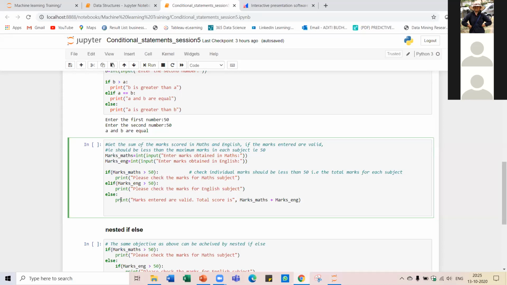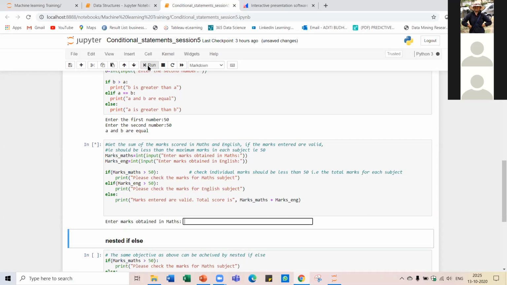So in the else statement, I am going to print out the line that marks entered are valid and the total score is, and I will compute the total score as marks of mathematics plus marks of English. Okay, so run this and see.